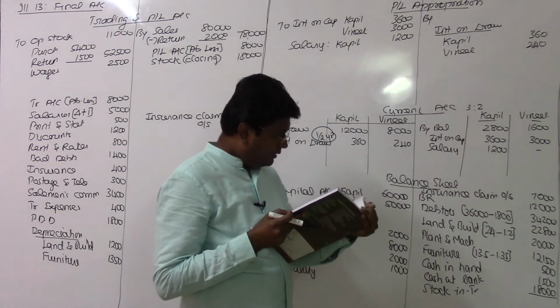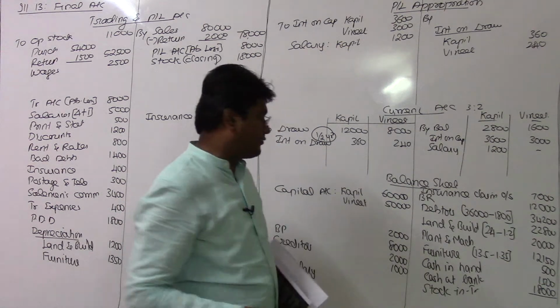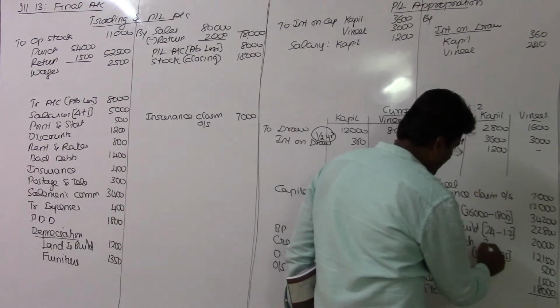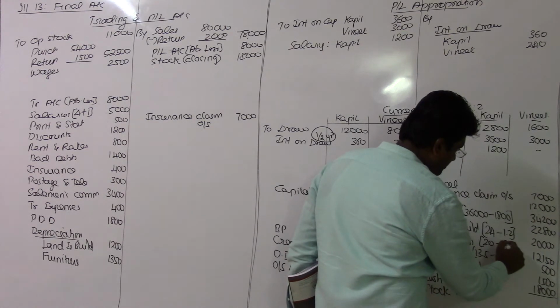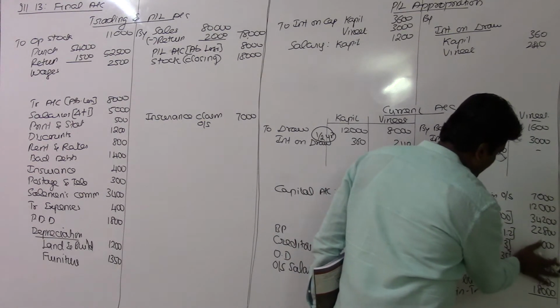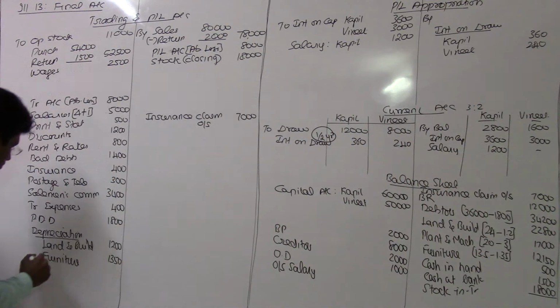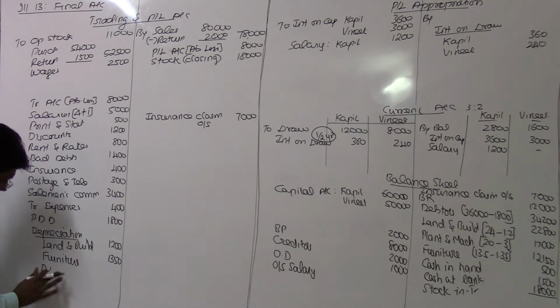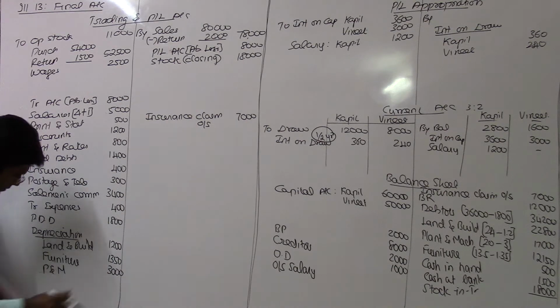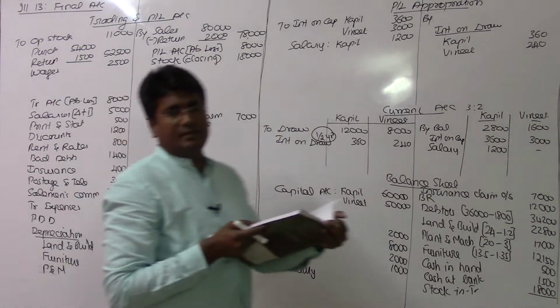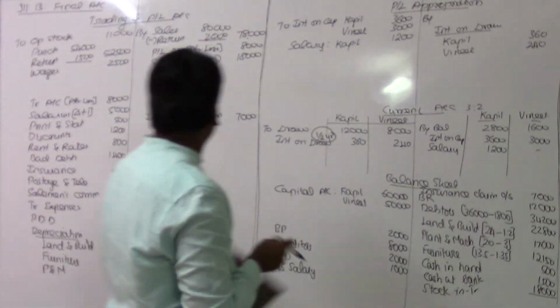We got this value here, 1,350. And then plant and machinery attracts 15% depreciation. So 20,000 originally, 15% is 3,000, so the final answer is only 17,000. This 3,000 will be charged to the P&L account. So here depreciation on plant and machinery, the value being 3,000. I have posted everything. I am going to close one by one.